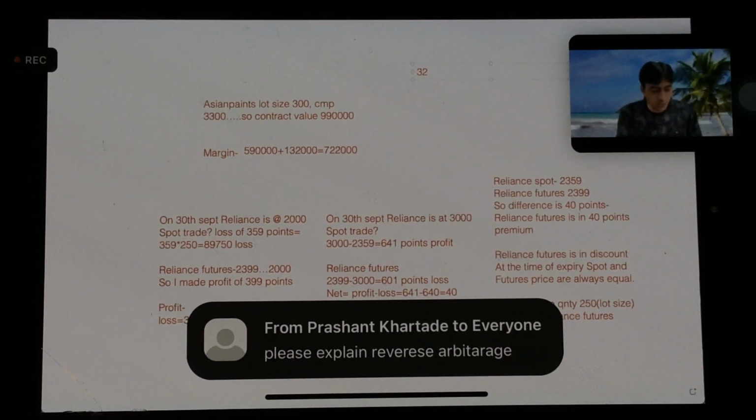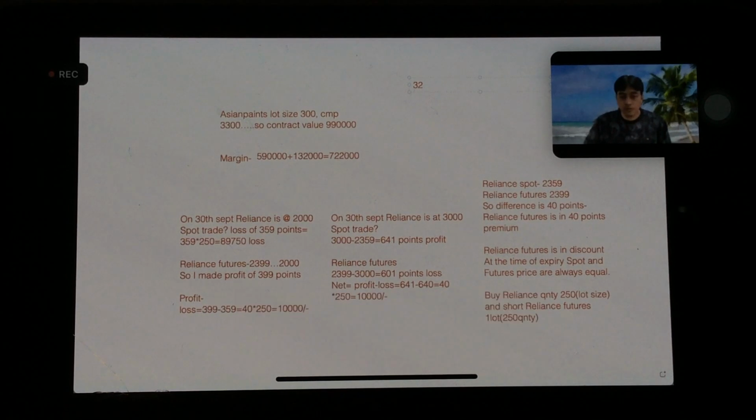Okay, what was the value? 3213 and 3164. 3213 is futures and 3162 spot, right?